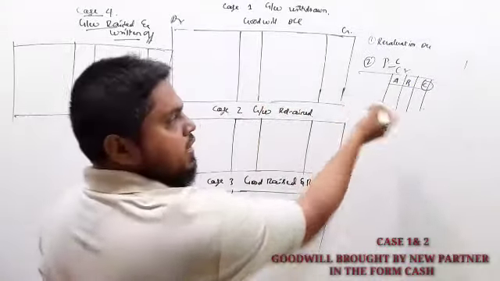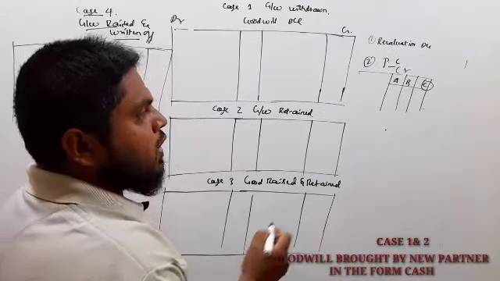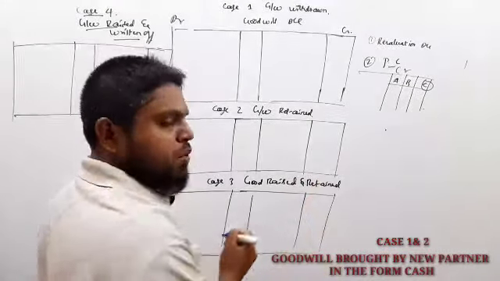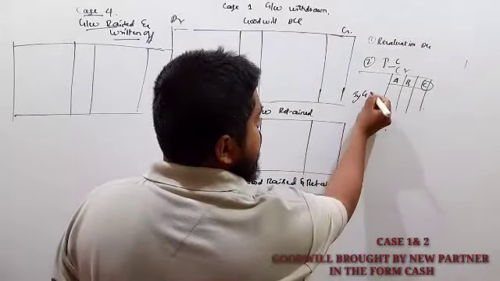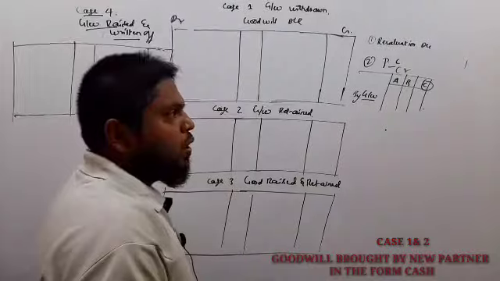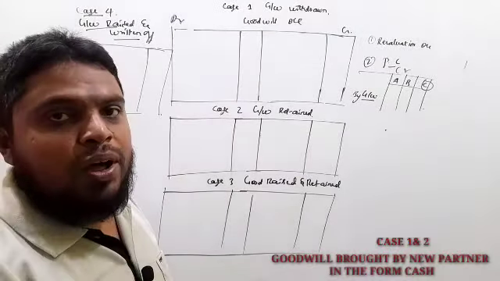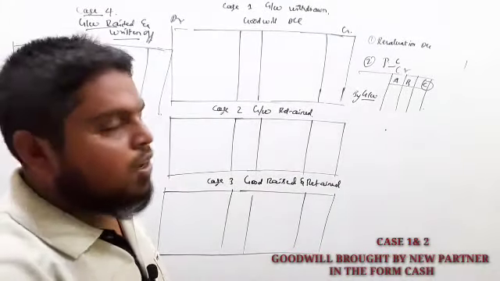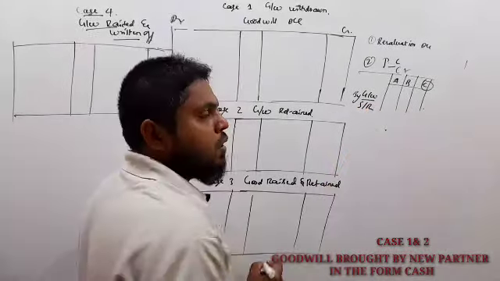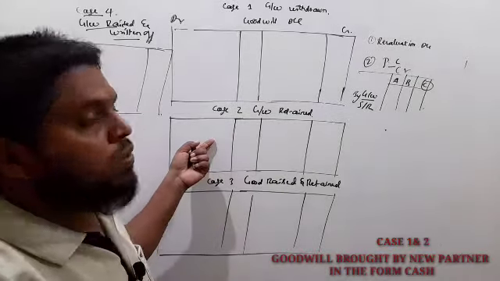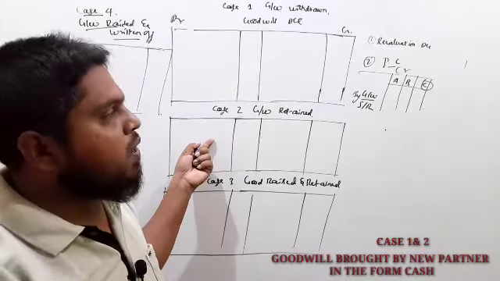So this is the credit side format. Under partners' capital account in admission of a partner, this goodwill amount you are going to share among the old partners in their sacrifice ratio. In case 1, case 2, goodwill brought by the new partner in the form of cash.